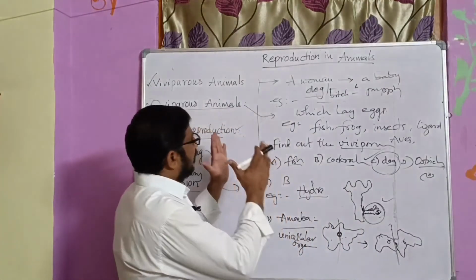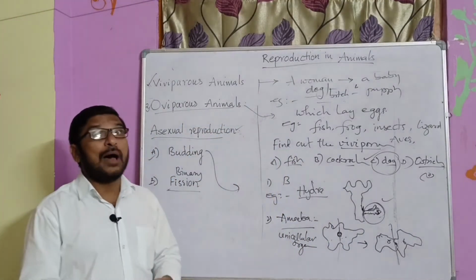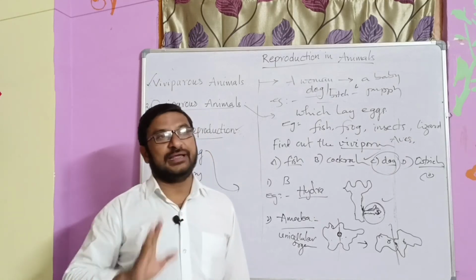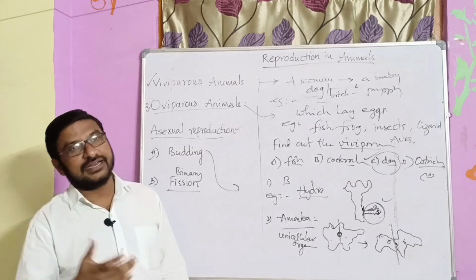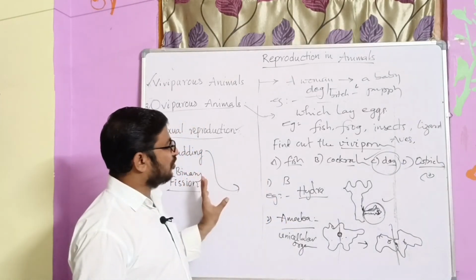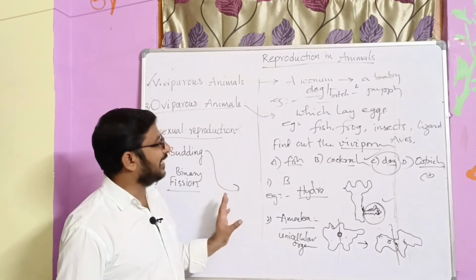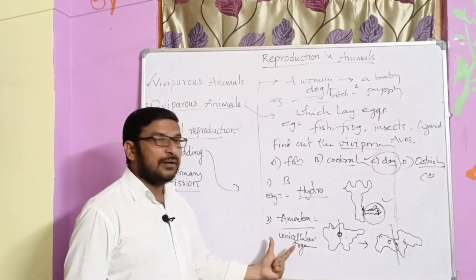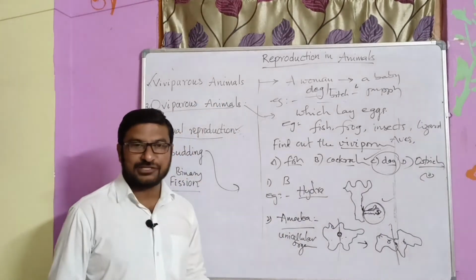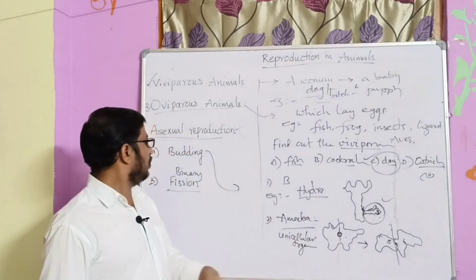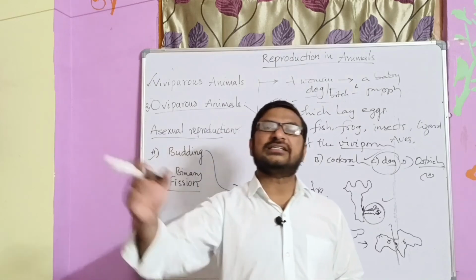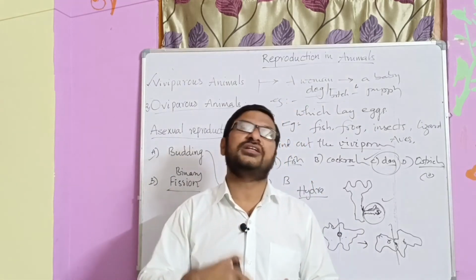This is the asexual mode of reproduction up to 8th class, and remember that it is only the 8th class topic. We shall continue the classes in the next videos. The asexual modes of reproduction given up to 8th class standard are budding and binary fission. We have seen two examples, and oviparous, viviparous animals also we have discussed. In the next video, we shall discuss the sexual mode of reproduction, right?